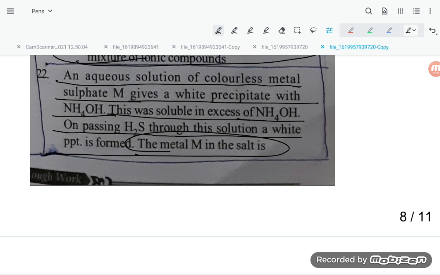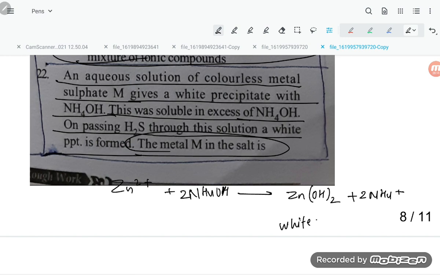So, dear students, if you take Zn2+ and treat it with NH4OH, it will give a white precipitate, Zn(OH)2, plus 2NH4+. This is the white PPT.